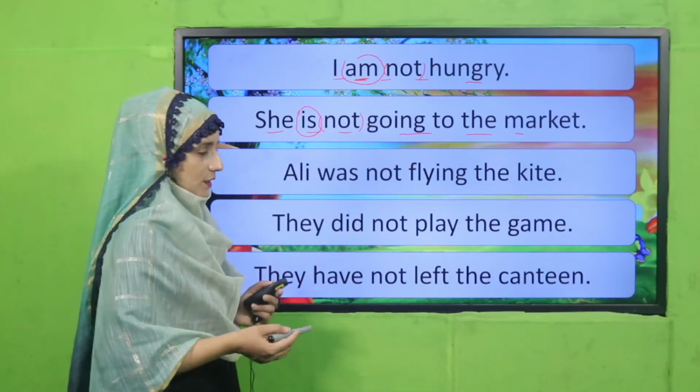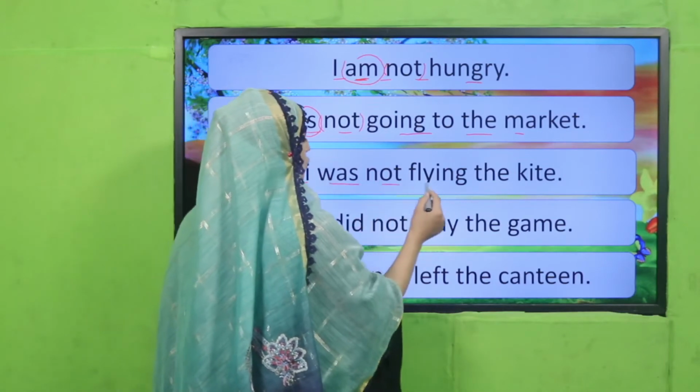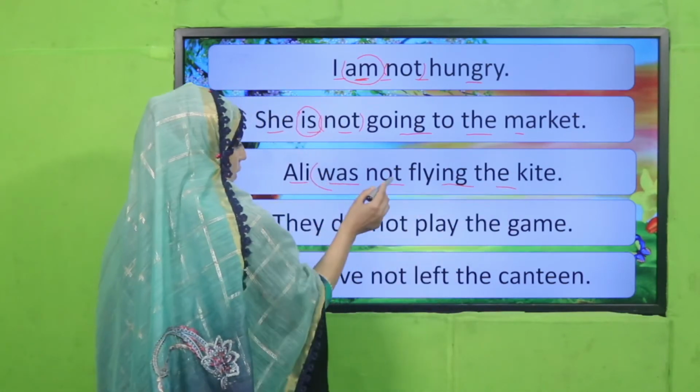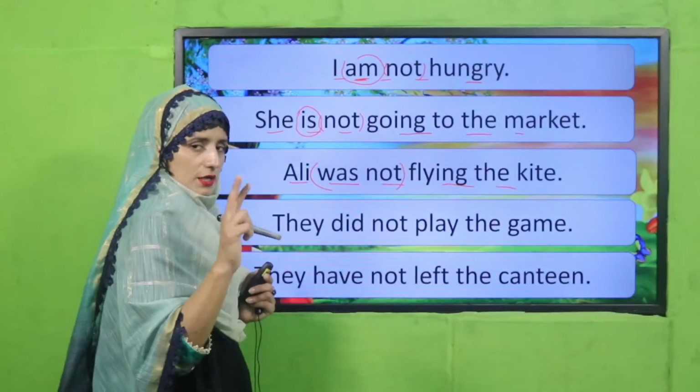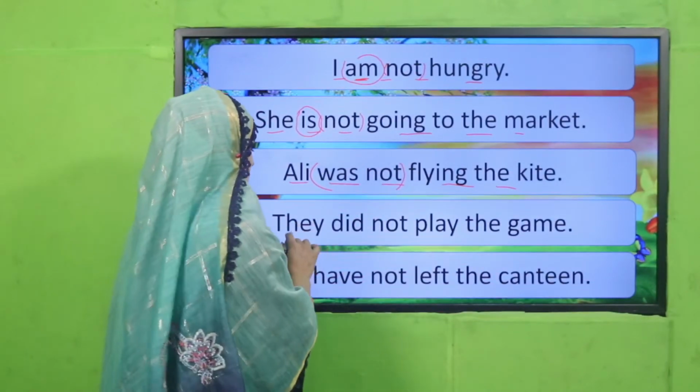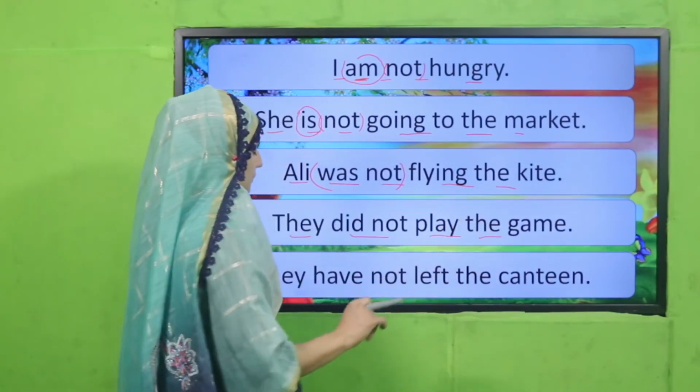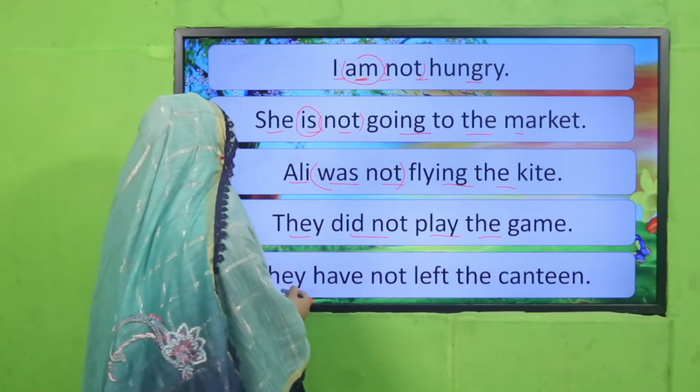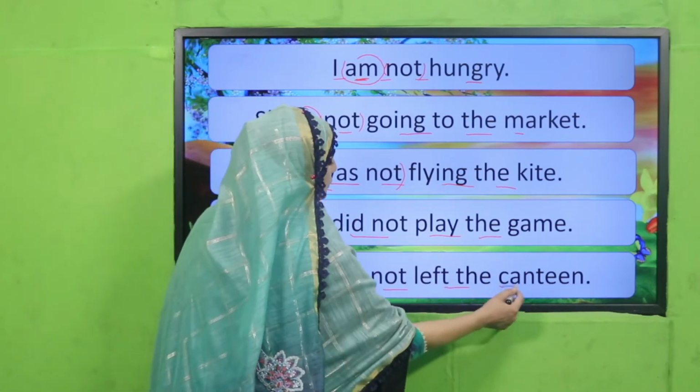She is not going to the market. Ali was not flying the kite. So have you got that? Was not. Together we have to write. Okay. They did not play the game. Have you got, my dear students? They have not left the canteen.